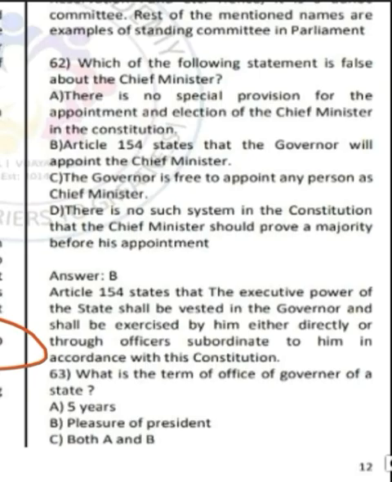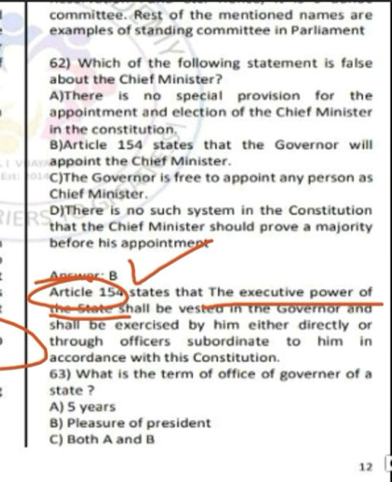Moving ahead to question number 62, it says, which of the following statements is false about the chief minister? So the correct answer is option B. In the question, option B states that article 154 states the governor will appoint the chief minister. But article 154 speaks about the executive power of the state. Hence, option B is wrong.